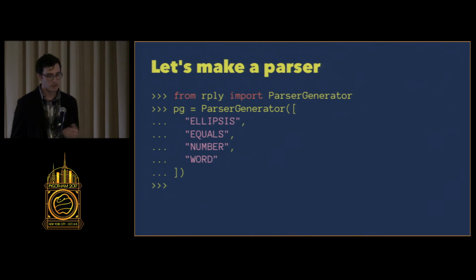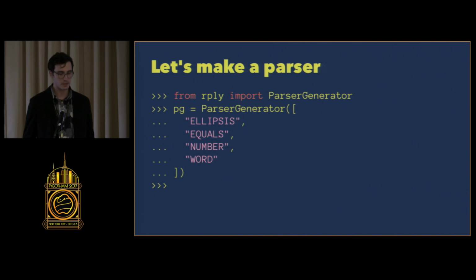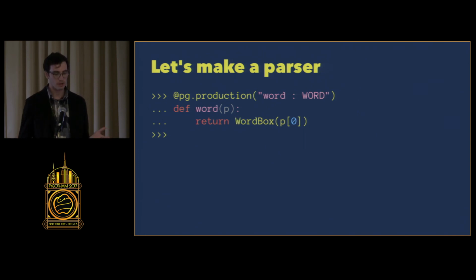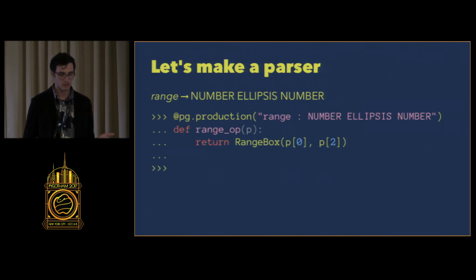So we get the parser generator from rply and we initialize it with the list of all tokens in our language, which are ellipsis, equals, number, and word. And then I start to define productions. So this is the number production. All it does is return an int box. This is the word production. All it does is return a word box.